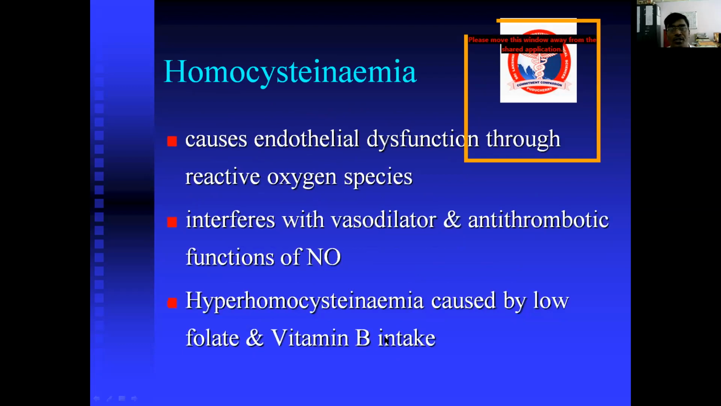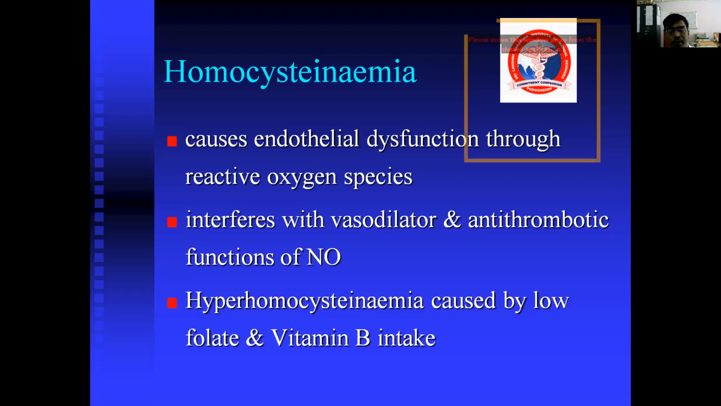Next one is hyperhomocysteinemia. This causes endothelial dysfunction through reactive oxygen species. It interferes with the vasodilator and antithrombotic functions of nitric oxide. So nitric oxide, what's its role? It plays a role as a vasodilator. So what does hyperhomocysteinemia do?